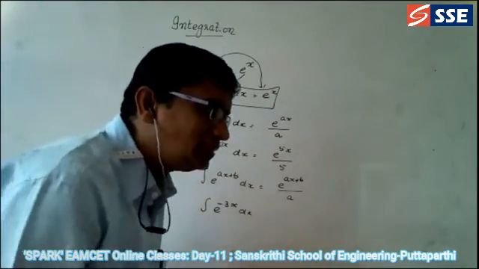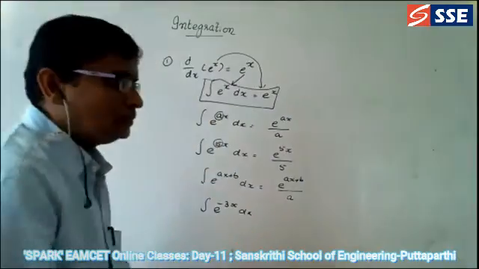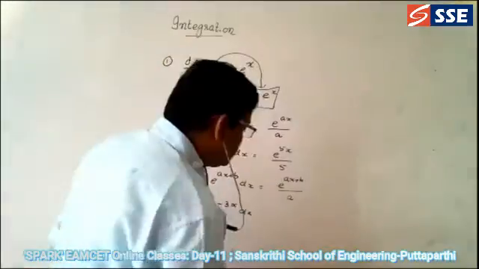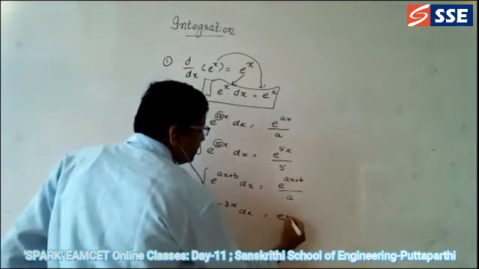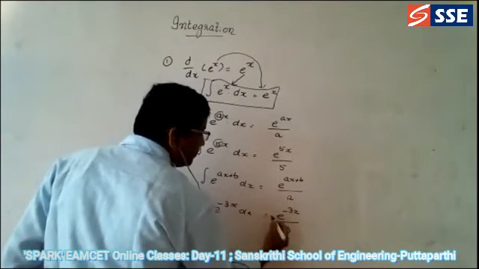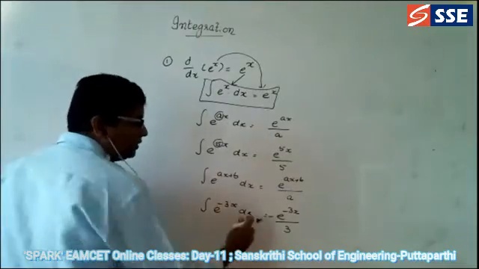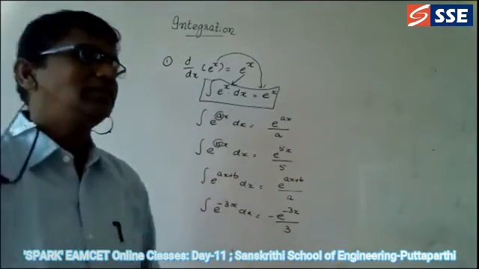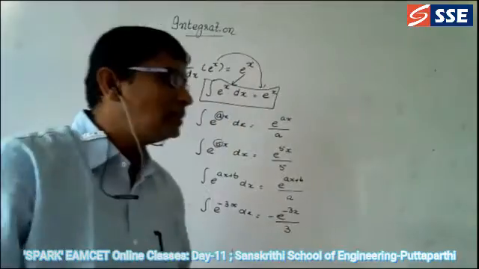What is the answer for this? Good. E power minus 3x divided by minus 3. Nothing but, you write down in the numerator instead of the denominator: minus e power 3x divided by 3 is the answer.